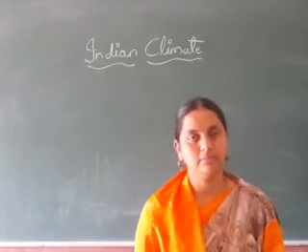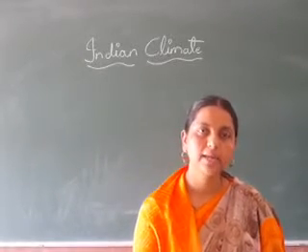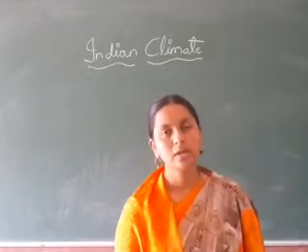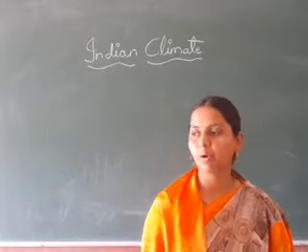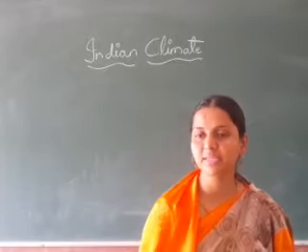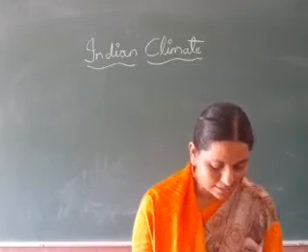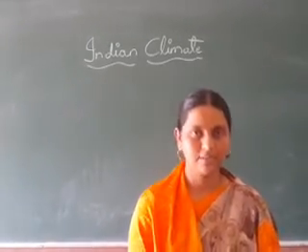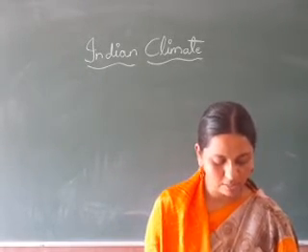This is because India's greater part, if you see in the first chapter, you will come to know, lies in the tropical zone. So India has this type of climate, the tropical monsoon type. Why? Because monsoon winds blow in this climate. Next, the word monsoon is derived from the Arabic word mawsim. Understood?